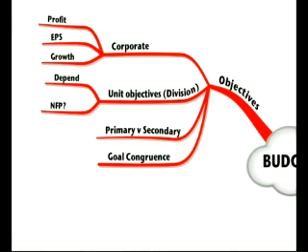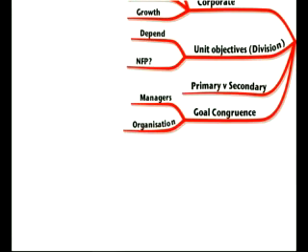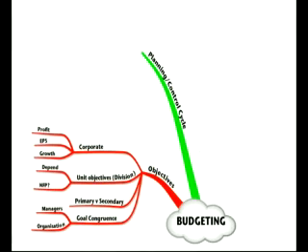And all of this must ensure goal congruence. Goal congruence is making management and employees work together to achieve whatever goals are in place. So managers and the organisation must have the same objectives.